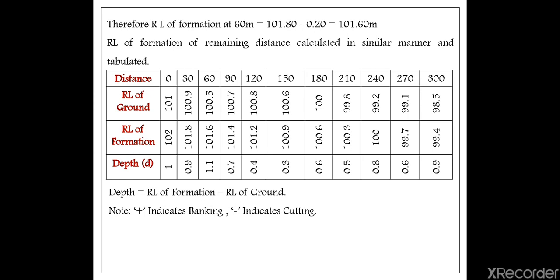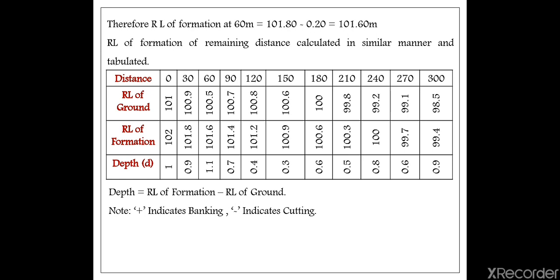But sometimes if you are going to get the depth in negative sign, then you have to consider it as a cutting. If it is in the positive sign, you have to consider it as a banking. That portion of the road, whatever we are going to consider, it is as a banking. If the depth value is positive, then it is banking. If the depth value is negative, then it is called cutting.